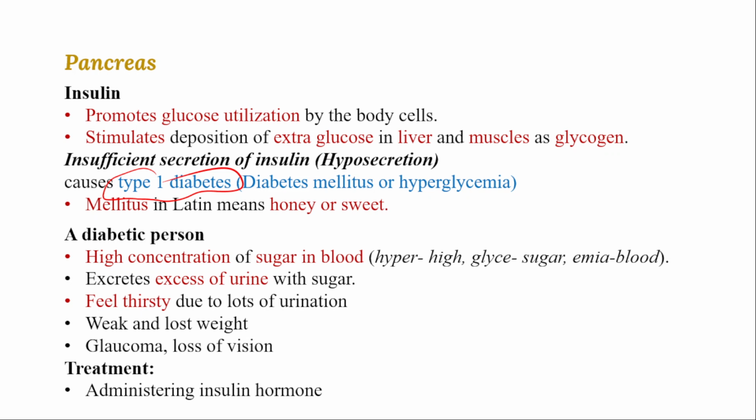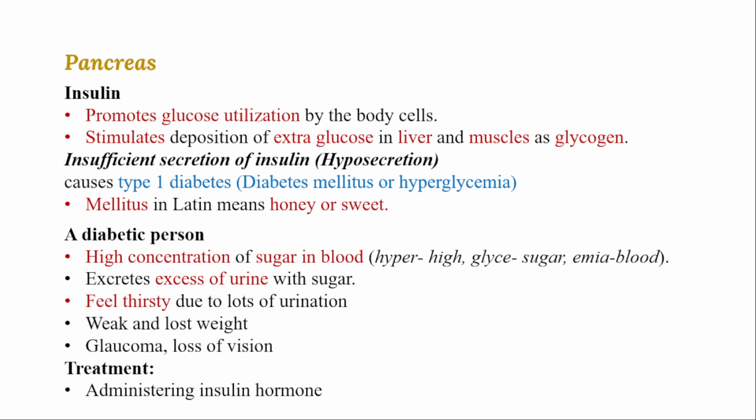Understand? For type 2, you can take some metformin and other medicines that will increase the function of insulin. In type 2, insulin is properly secreted, but the body does not take up the insulin properly.